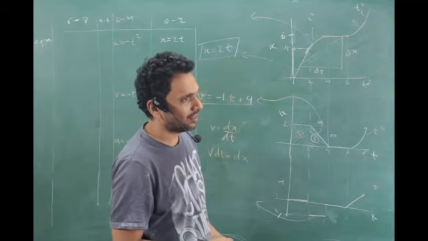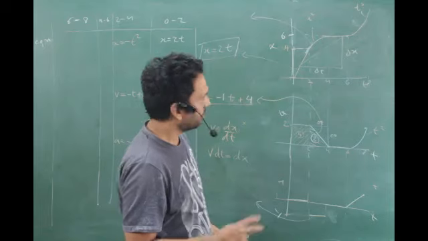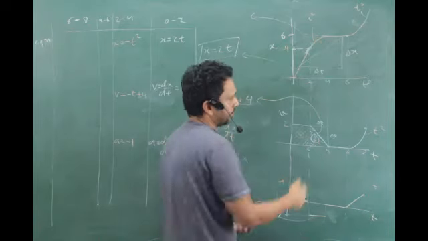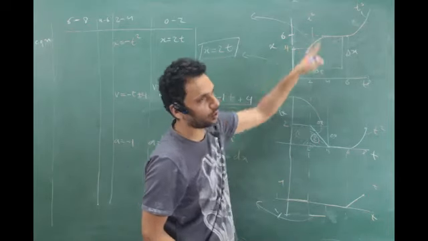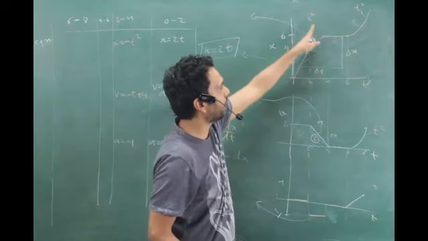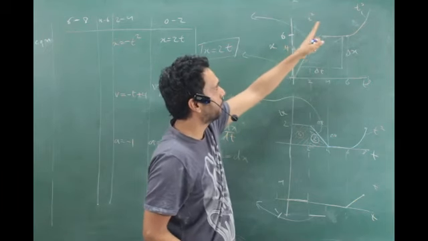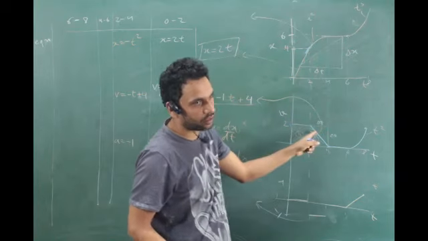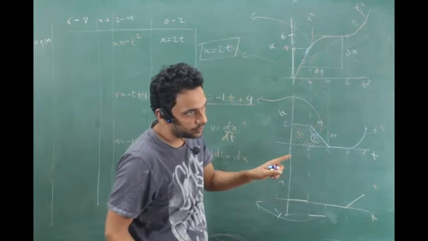Sir, x square, so differentiation will give linear. Say t square, not x square. Okay, t square, sorry. Differentiation is linear because this was t square, and it was given, I have not assumed it. If it was given as t power 4, then it would have been cubic. Get the point? Yes, sir.